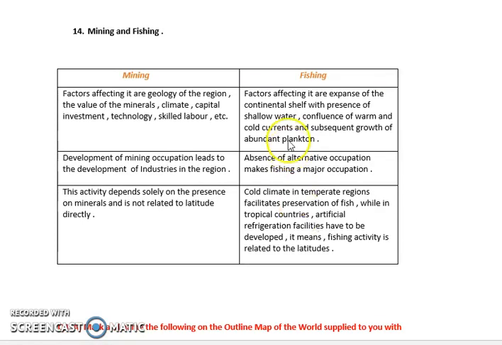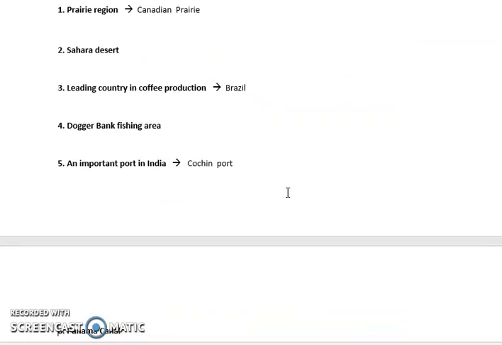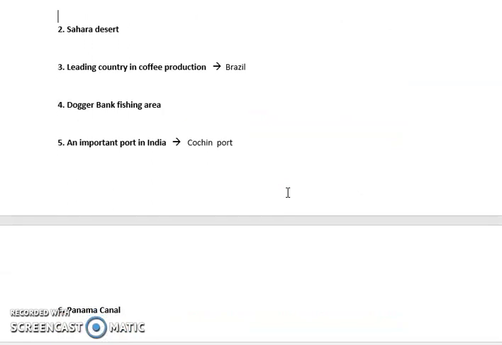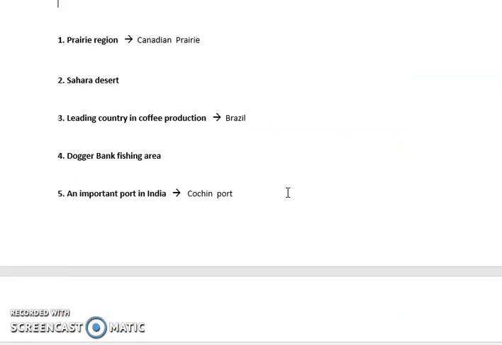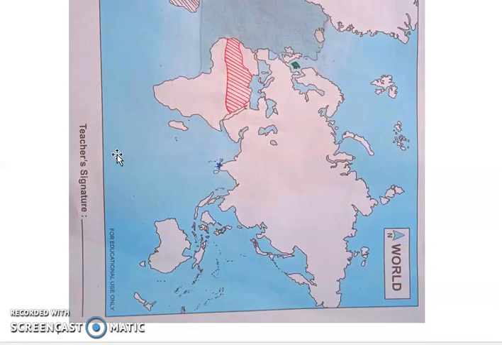Next is question number 4. Now question number 4 is based on the map. The questions were: Prairie region, so the answer is Canadian Prairie. In the Sahara Desert, you have to denote. The leading country in coffee production is none other than Brazil. Then you have to denote the Dogger Bank. Dogger Bank is very likely asked every time. An important port in India is the Cochin port. Then you have to denote the Panama Canal and the North Atlantic Ocean.